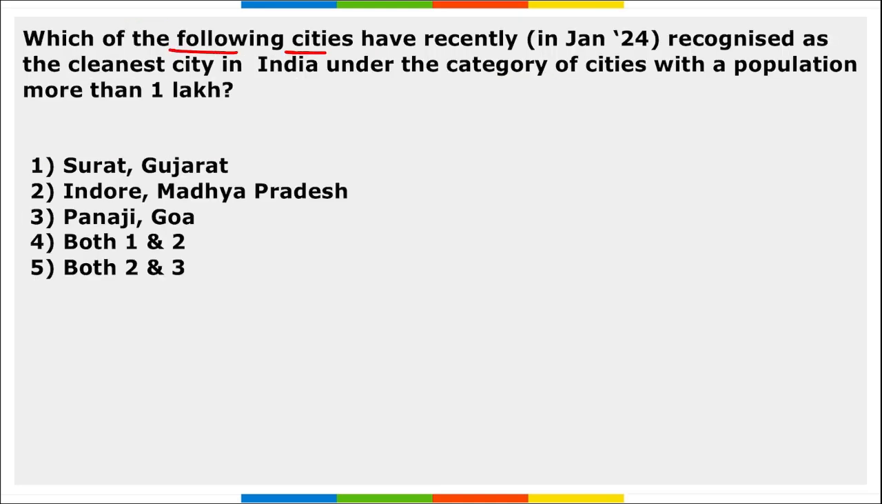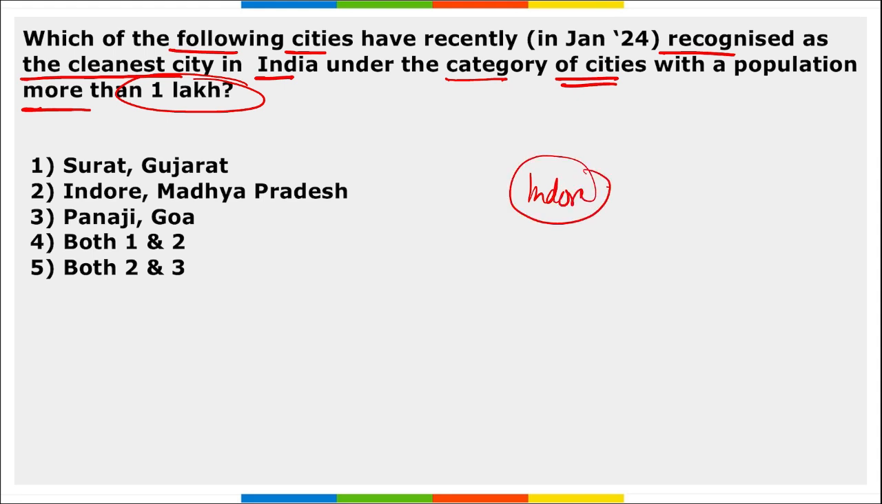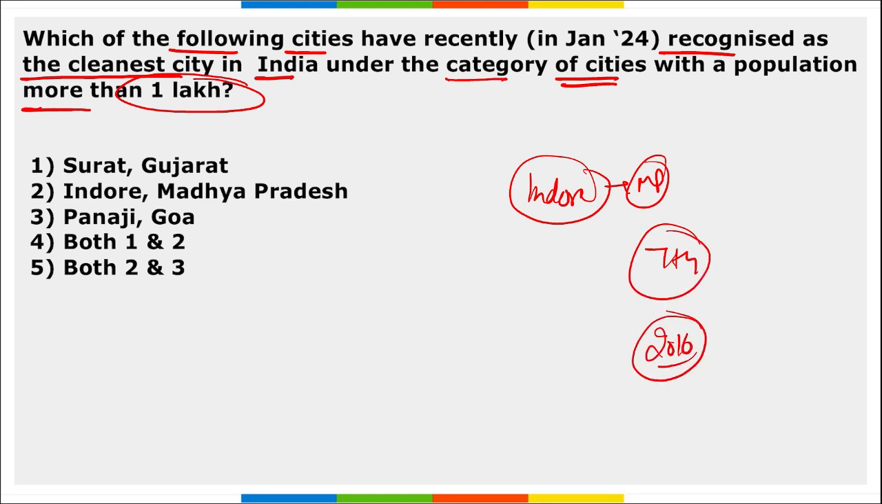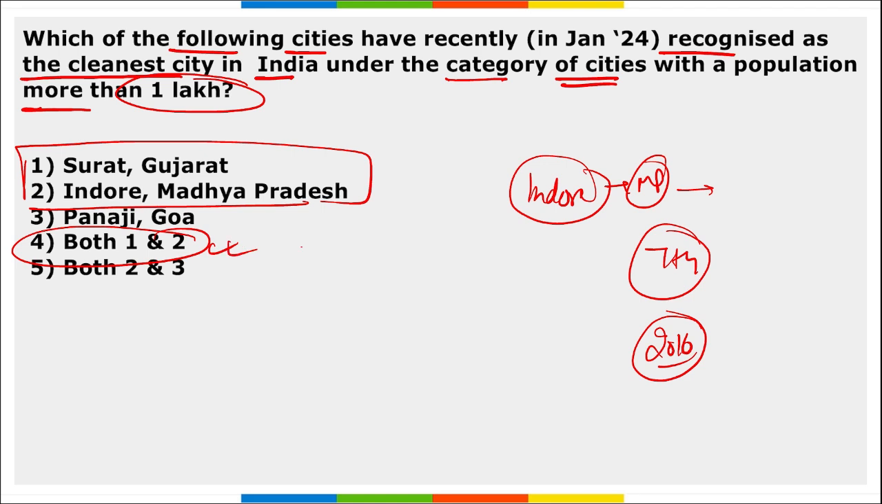Next, which of the following cities has recently been recognized as the cleanest city in India under the category of cities with a population of more than 1 lakh? Right? We know that Indore of Madhya Pradesh is the cleanest city of India, and this is for the seventh consecutive time since 2016. But now remember, Surat of Gujarat has also secured the top position as the cleanest city of India for the population of more than 1 lakh.